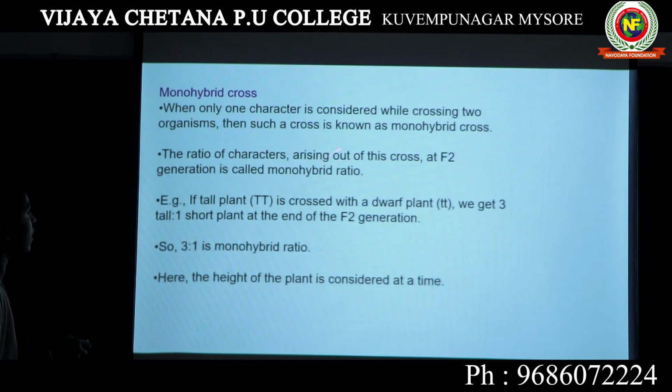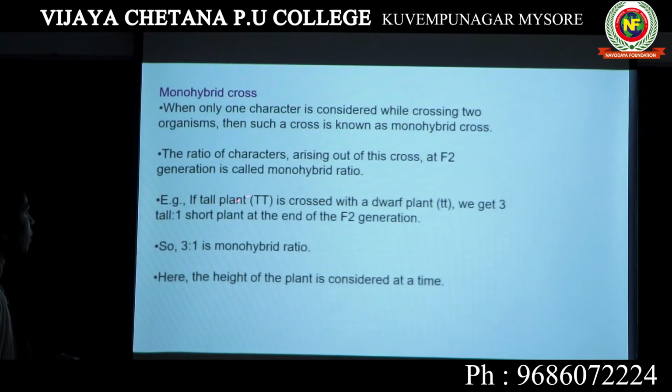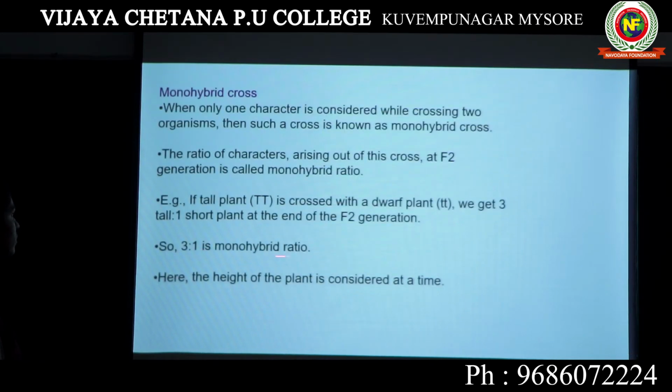The ratio of characters arising out of this cross at F2 generation is called the monohybrid ratio. This is known as the monohybrid ratio because you are getting it at the end of a monohybrid cross. Example, if a tall plant is crossed with a dwarf plant, tall is denoted as capital T, dwarf is denoted as small t. We get a 3:1 ratio. We get 3 tall to 1 short plant at the end of F2 generation. 3 tall and 1 dwarf. So 3:1 is the monohybrid ratio.